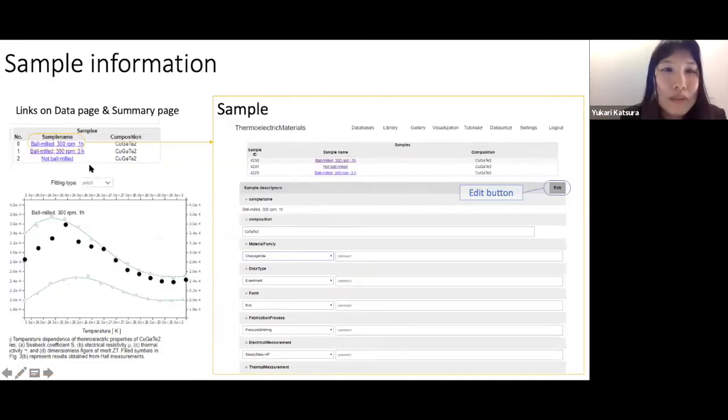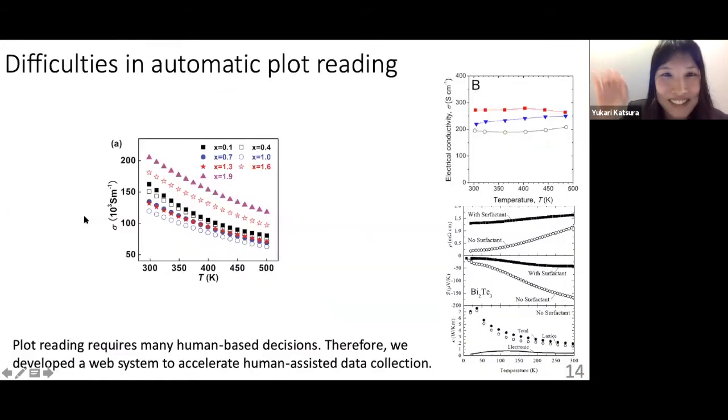Okay, so the sample information is like this. If you click the sample information as shown in the table, we have more information like material family, data type, form, and fabrication process. But the data creators have to input this information. They have to comprehend the paper. It's a very intellectual process, and it cannot be done by machines. So now we are inputting this by hand.